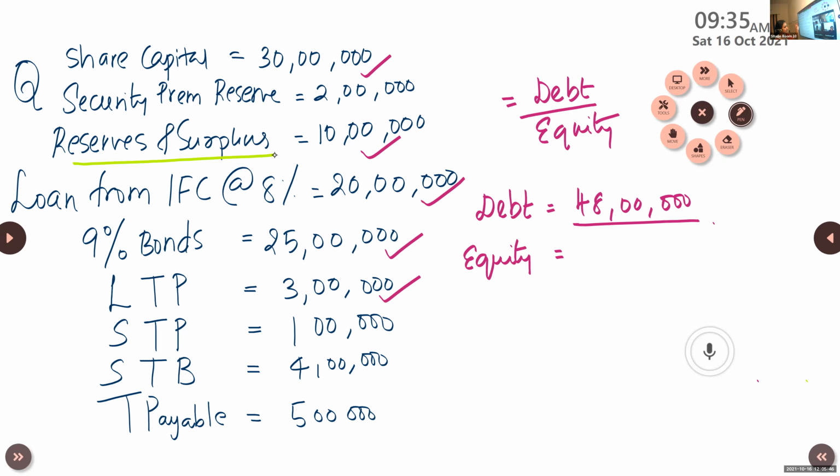Reserves and surplus is the total figure which includes all the reserves, so the individual figure is not required. Is that clear, Tomlin? Yes, ma'am. So equity is 30 lakh plus 10 lakh, that is 40 lakhs. So how much is the answer? Please calculate and tell me.